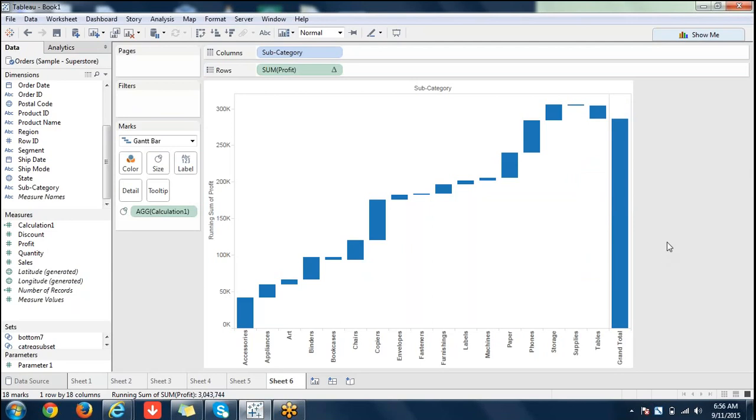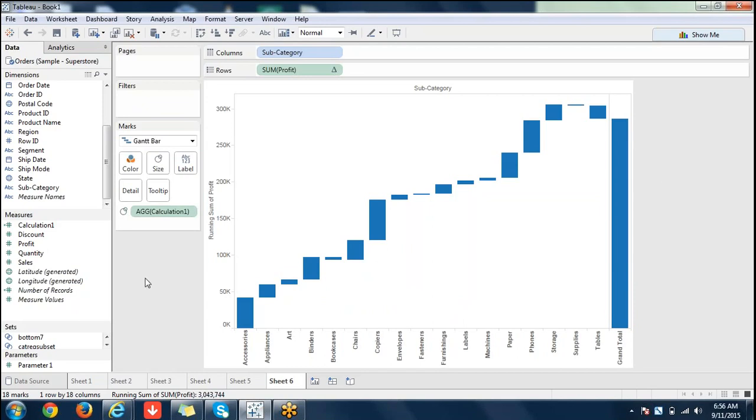Otherwise that's fine. If you just see at its own level, this part is the total of this one. Accessories is contributing this much. Next, appliances is contributing this much. Whereas art is contributing this much, like that. So if it is negative, it will decrease your total.